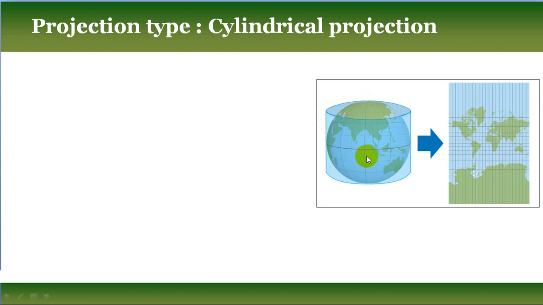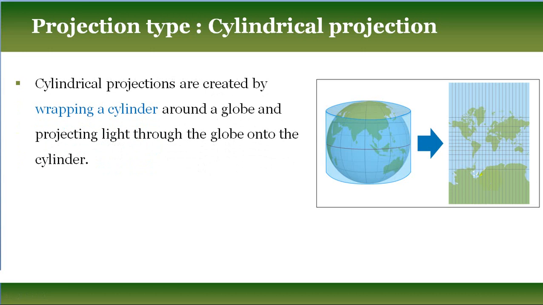Now if you cut this cylindrical shape and place it on a flat map, you will get this type of two-dimensional surface. So cylindrical projections are created by wrapping a cylinder around a globe and projecting light through the globe onto the cylinder surface.